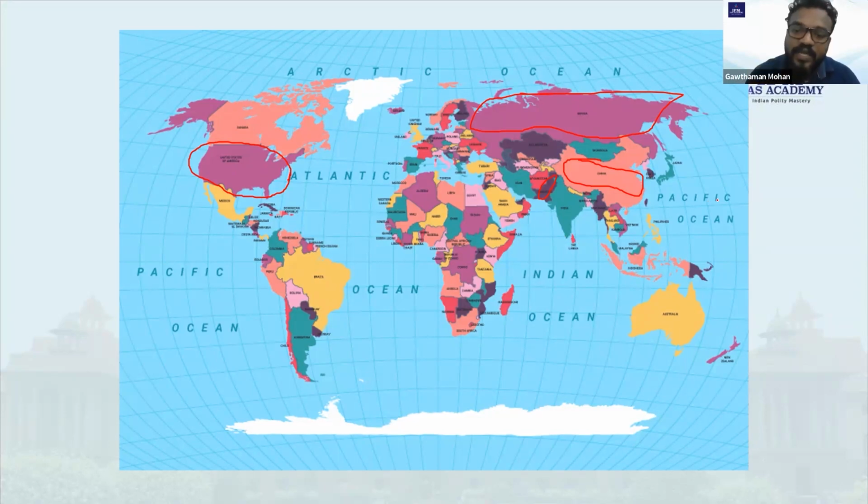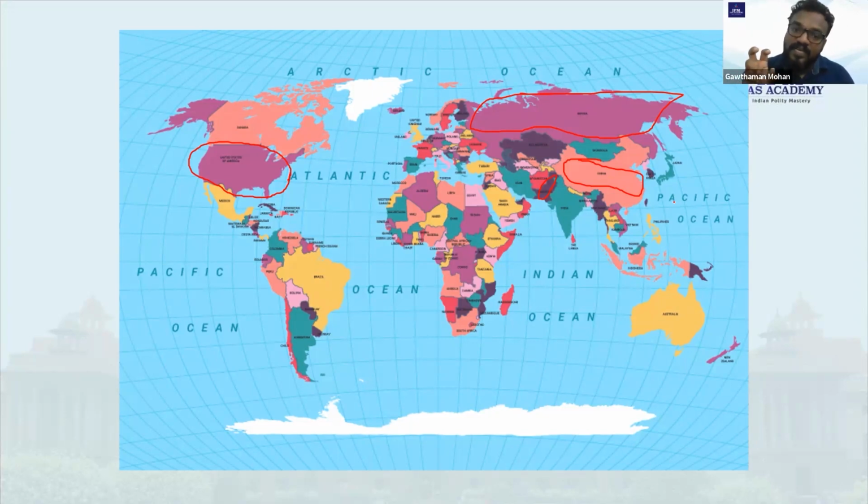That is also a very crucial area right now, because China is greatly discussed in that area, because Chinese influence is growing in that area. So what is India's role in that area? What is India's role in the SAARC countries? What is India's role in the East Asian or Southeast Asian nations, that is the ASEAN? So this is one perspective.